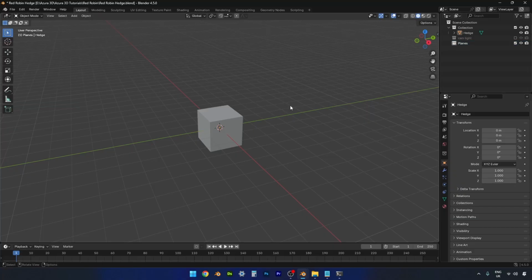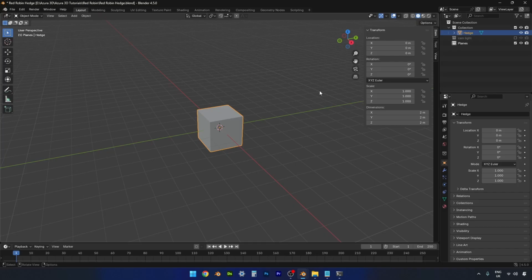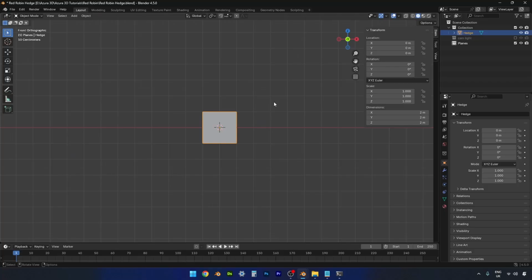So let's start by turning this cube into a more hedge-like shape. Select it and press N. Now I've determined that we're going to make a hedge of 1.7 metre in height, 3 metre in length and 0.5 metre depth. So if we go to our dimensions down here for the object, if we go to front view, so along the x-axis is going to be our length.